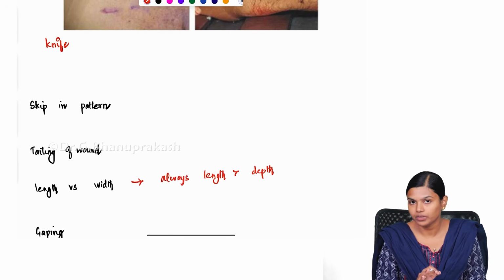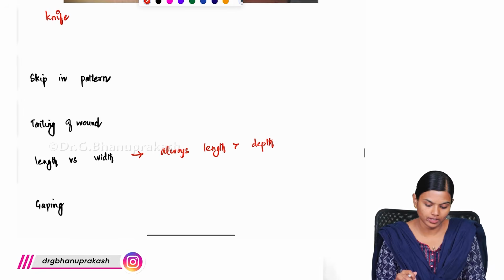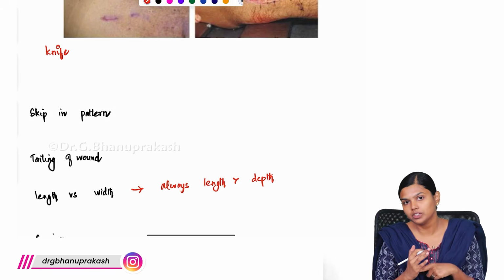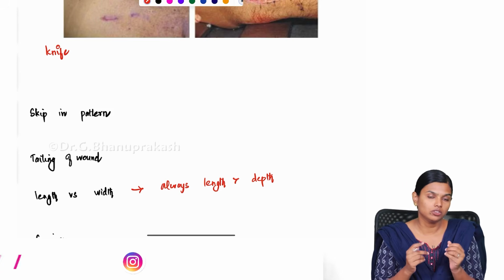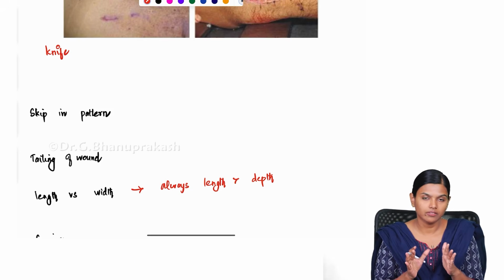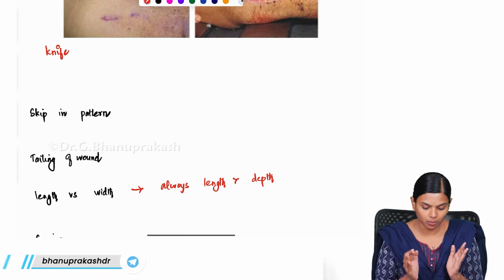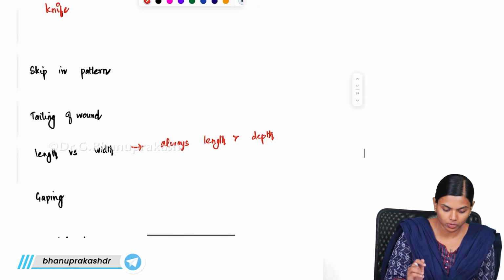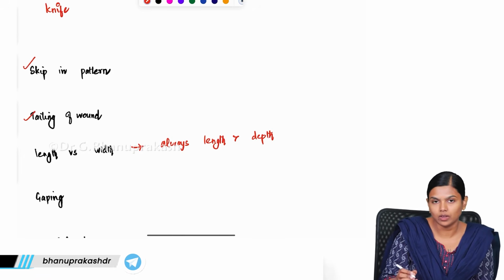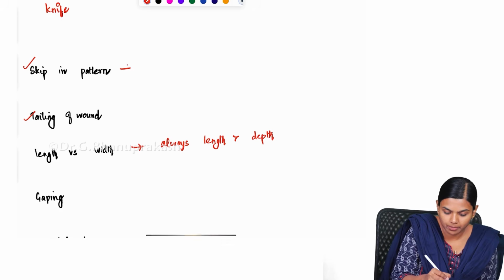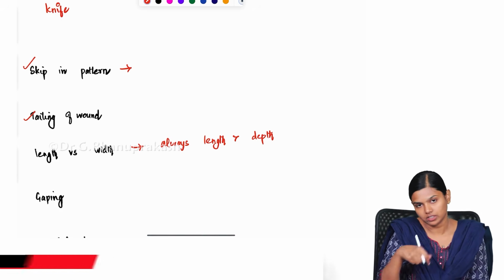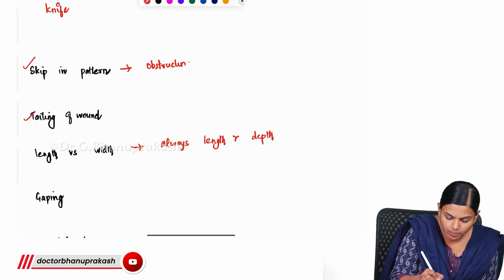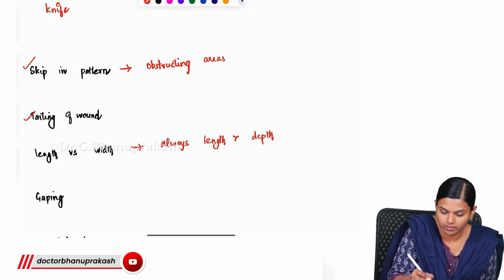When there is a sharp wound and the length is more than the depth, we call it an incised wound. If the reverse happens, a sharp injury where the depth is more than the length, we call it a stab wound. So length and depth mainly differentiate these. Whether it is an incised wound or a stab wound depends mainly upon the length and the depth. In case of incised wound, you will get certain things known as skipping pattern and tailing of wound. Skipping pattern means when a knife is giving an incision, if there is an obstruction, there are obstructing areas in between.